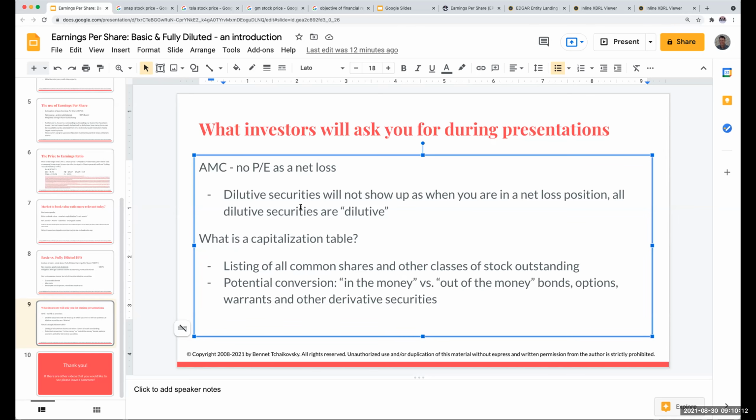So when you're a CFO on the road talking to investors, you want to have information about the potential items that could dilute them. That is extremely important, and it's really why diluted earnings per share is important to an investor. What if everything converted? Then how much do I actually own of the company?